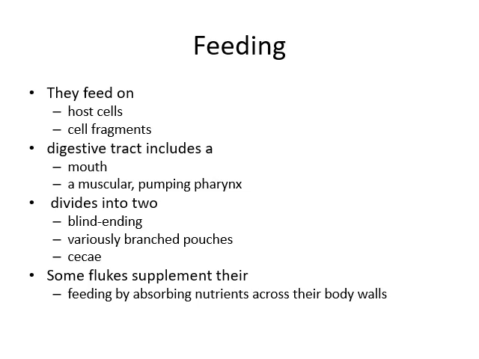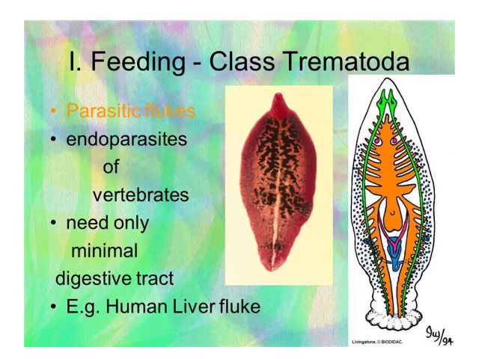The digestive tract includes the mouth and a muscular pumping pharynx that divides into two blind-ending pouches or variously branched pouches, or ceca. Some flukes supplement their diet by absorbing nutrients across their body walls from the host. Here you can see parasitic flukes, endoparasites of vertebrates, that need only a minimal digestive tract, and this is the human liver fluke.